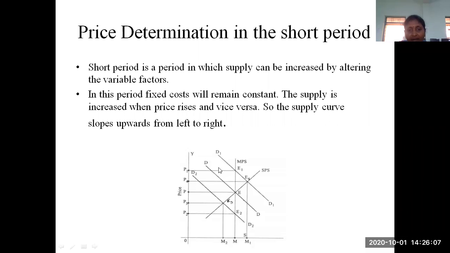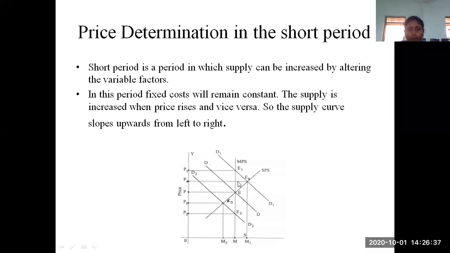Whenever demand increases, it shifts upwards, denoted by D1. Whenever demand decreases, it is denoted by curve D2. That's why we have taken three demand curves: the original demand curve, and the curves for increased and decreased demand. The other two lines are the short period supply curve and the market period supply curve.